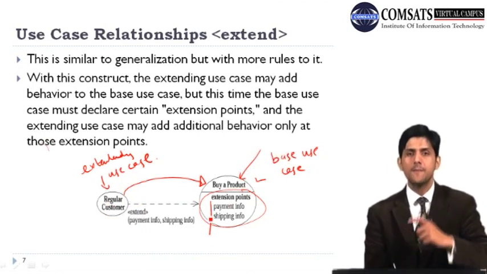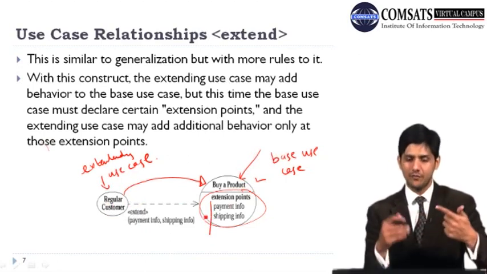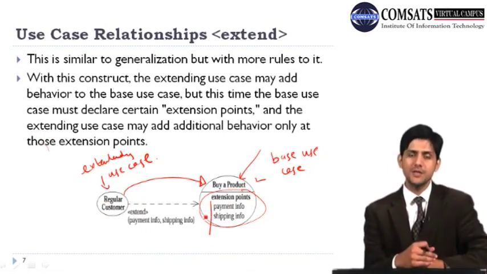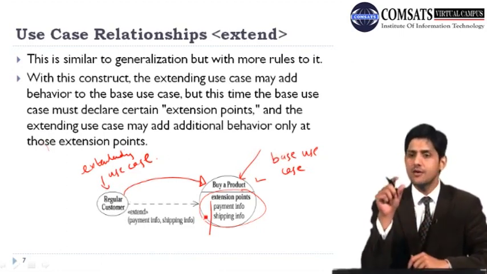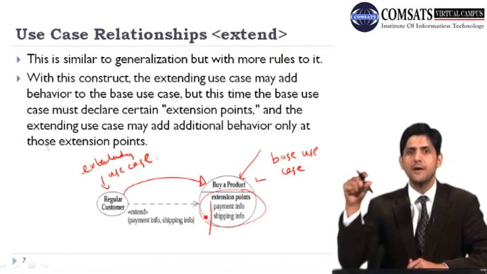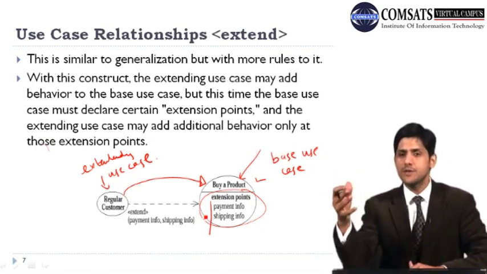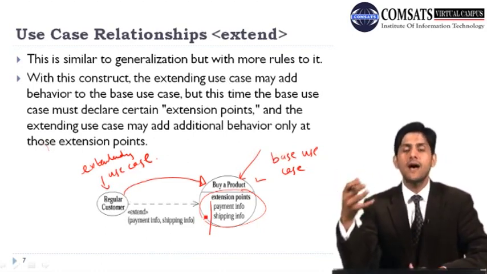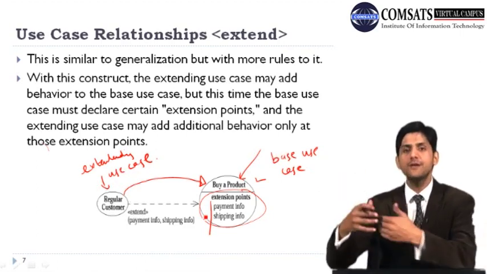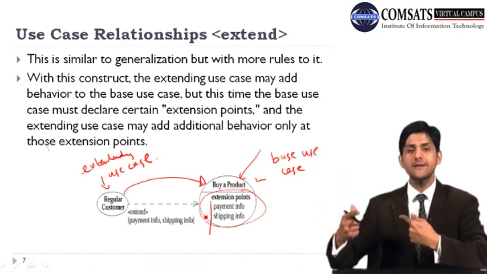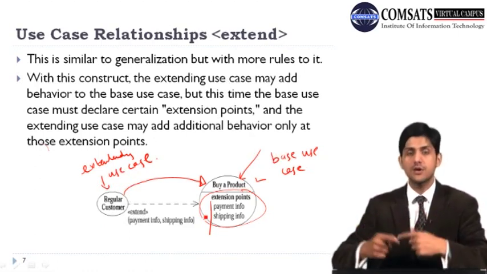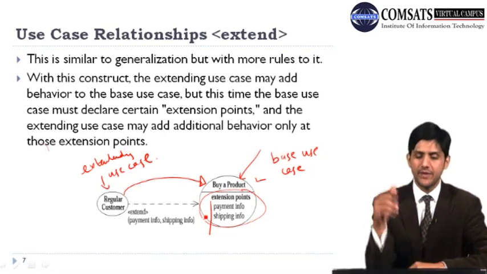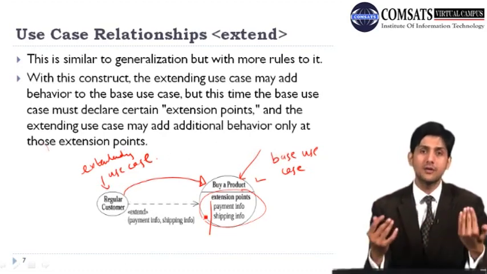So what would happen is that when the system is going to be functional, it actually tells us that whenever somebody or an actor is buying a product, then you need to check if that person is a regular client, then you already have the payment and shipping information. So by default, these values should be used. But if the client says, no, okay, I want to give a different shipping information, or my payment information has changed, or if somebody is a new user, then maybe this extension might not occur.